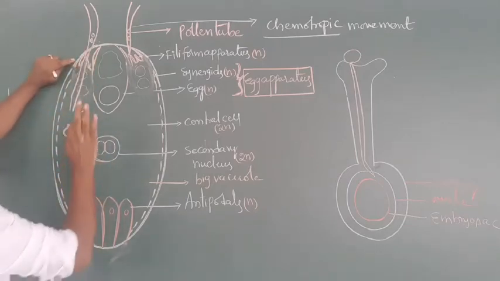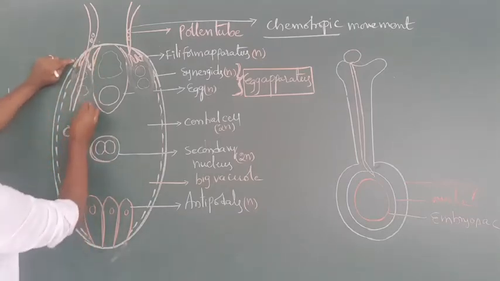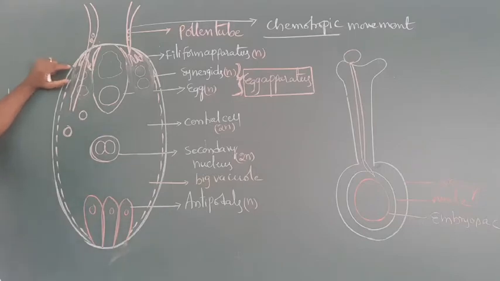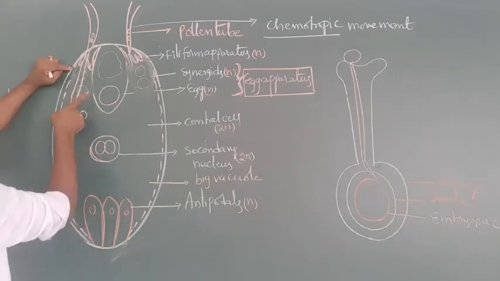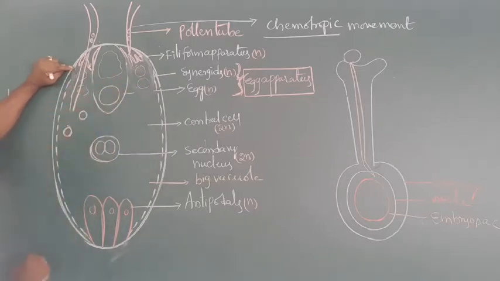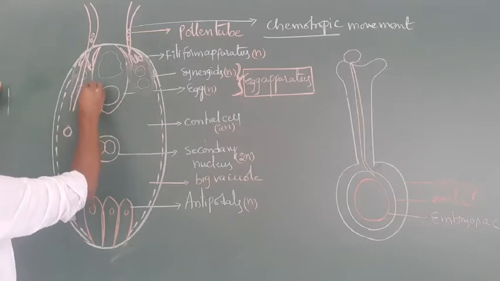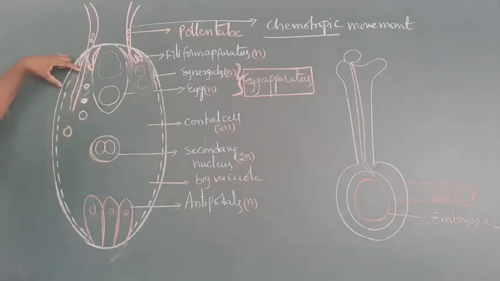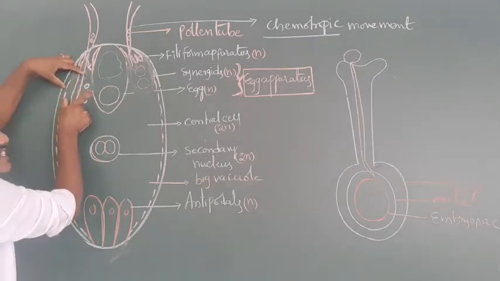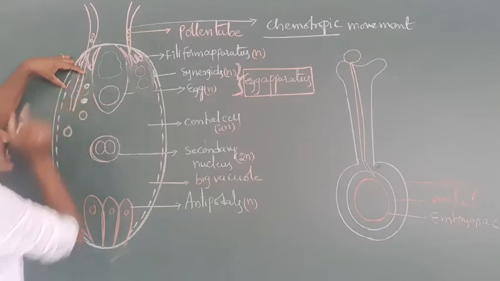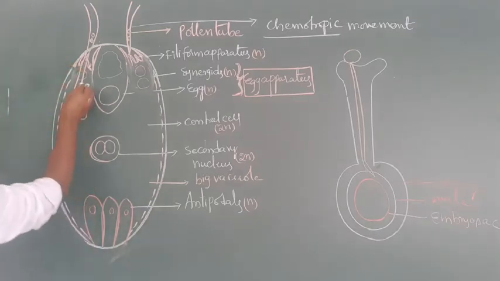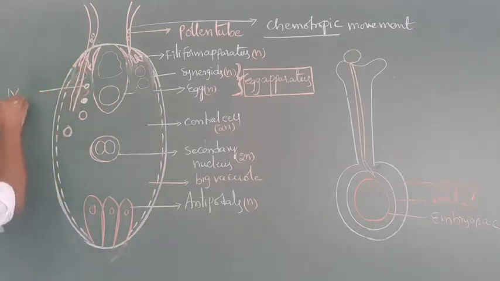In that condition, two dark granules appear in the region of the degenerating synergid. These granules are nothing but X bodies.